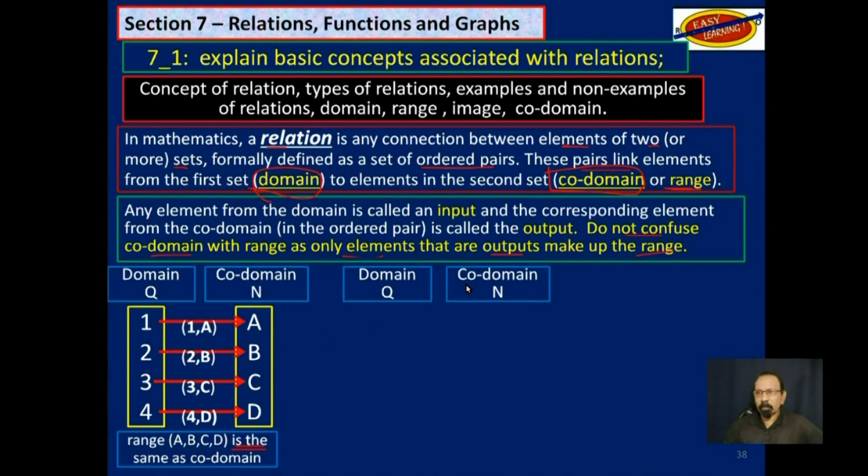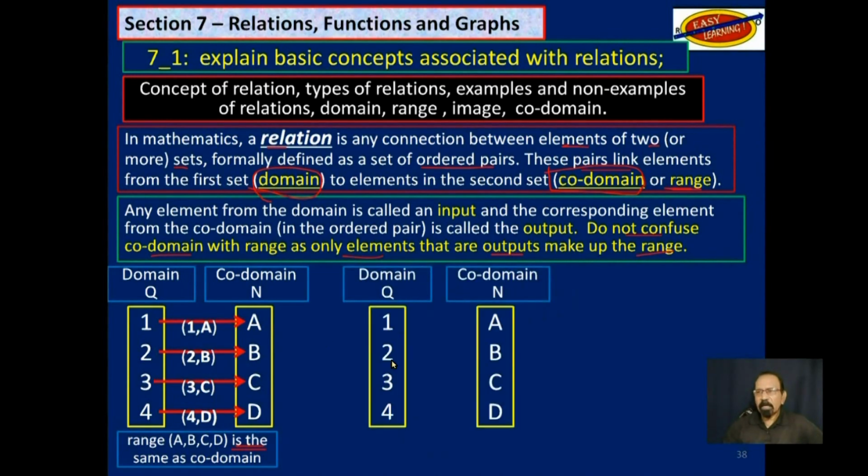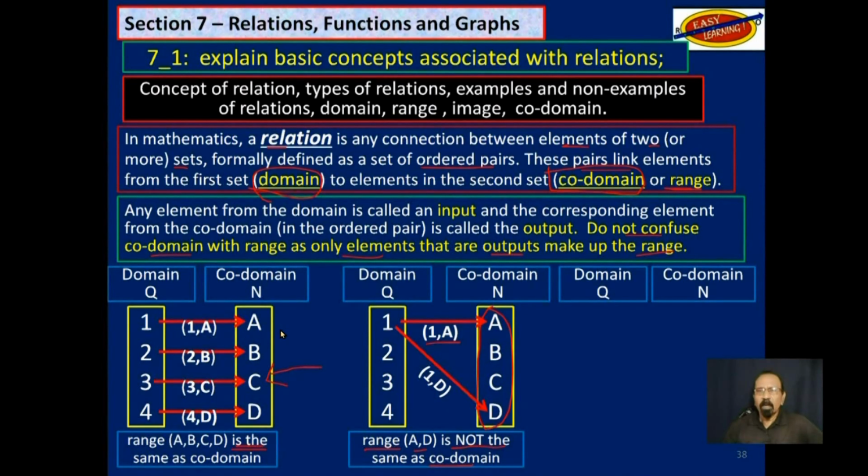Let's look at this example. You have the domain and the codomain, and now we have these. Notice from the codomain, those are used, only A and D. So from the codomain, the range is A and D, and it is not the whole codomain as we had over here. And to further strengthen that point, let's look at the same domain and codomain, but different connections.